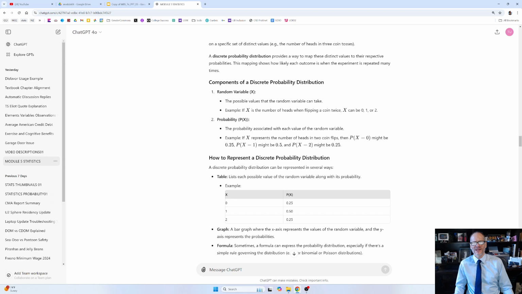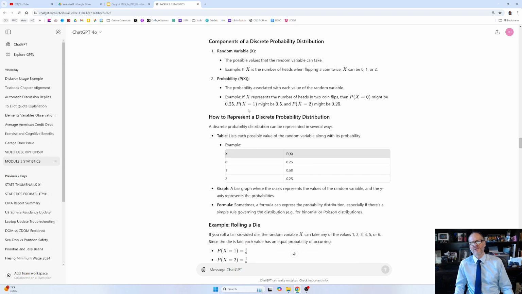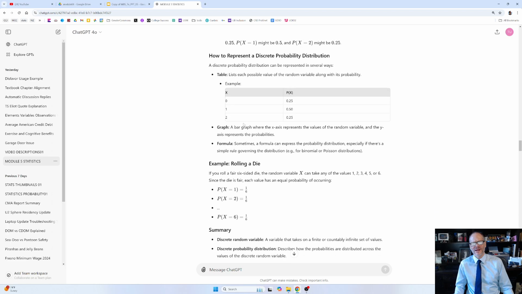This mapping shows how likely each outcome is when an experiment is repeated many times. Components of a discrete probability distribution, right? So we have the random variable, then we have the probability. Here's the probability function. How to represent a discrete probability distribution. Which event is going to occur, what is the sample point that we want to know the probability for out of the sample space? And then here is the probability for this variable, this event occurring, that sample point being an outcome. And the probability of all those has to add up to 1.